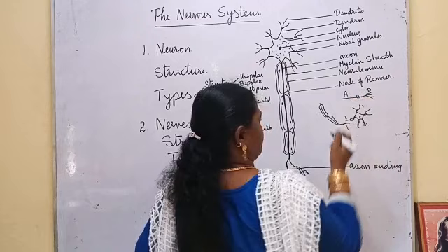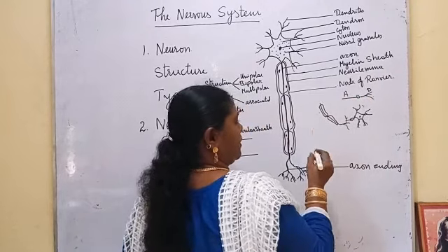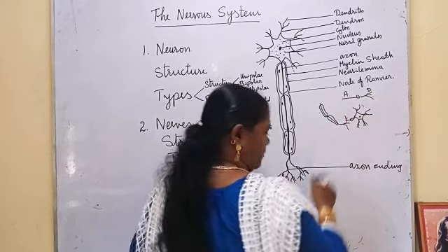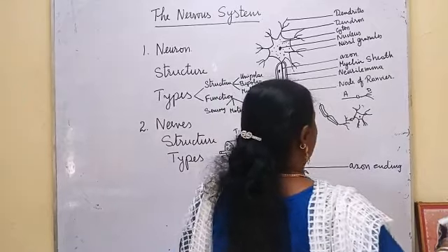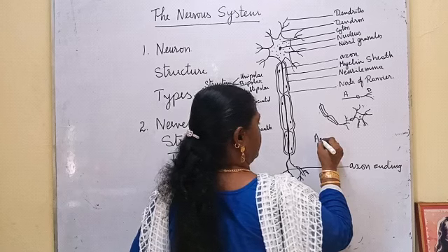It is called the synapse, and it is filled with a chemical, here I write acetylcholine.